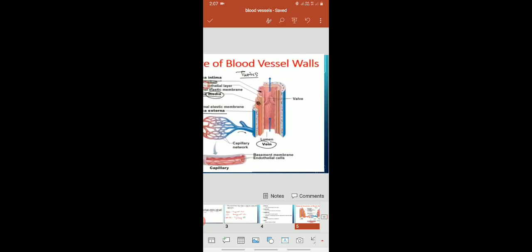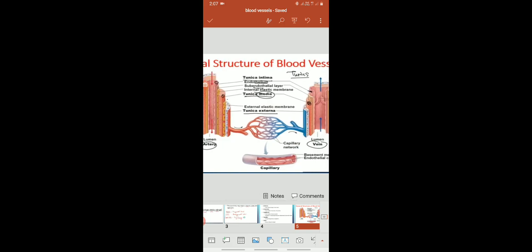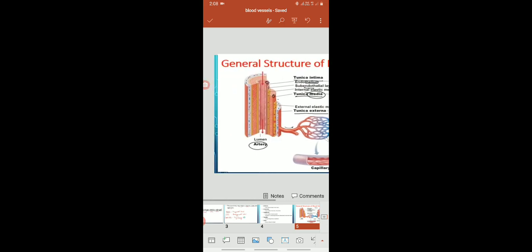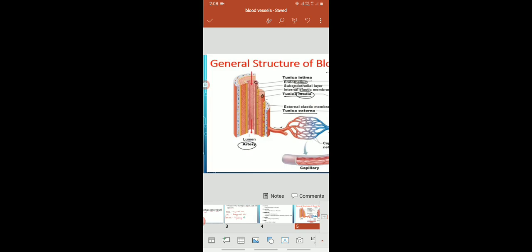In case of vein, also we can observe these 3 layers, that is tunica externa, tunica media and tunica interna. Now what is the difference between these layers? And here we can observe this capillary network, that is the third type of blood vessel, the capillary. Now this capillary internally consists of only one layer of cells, that is endothelial cells, which are placed on the basement membrane. Now in case of the artery, just concentrate on the artery.